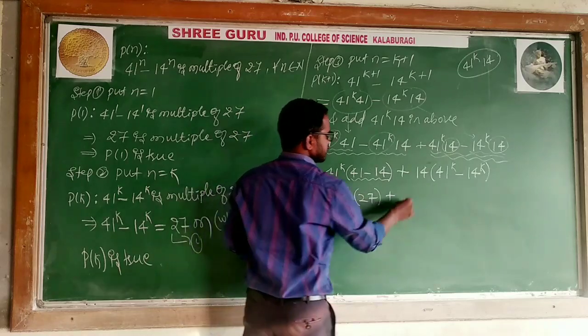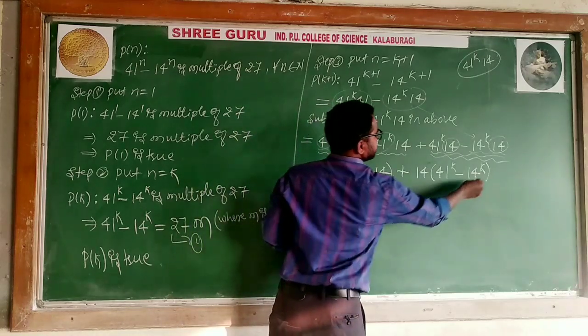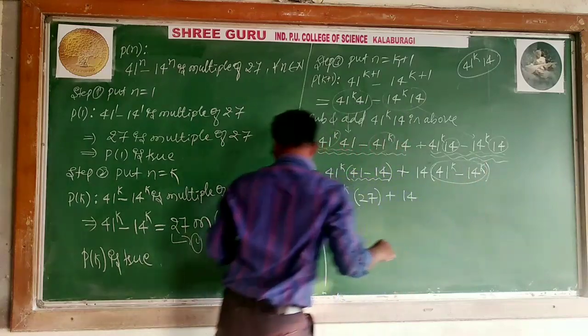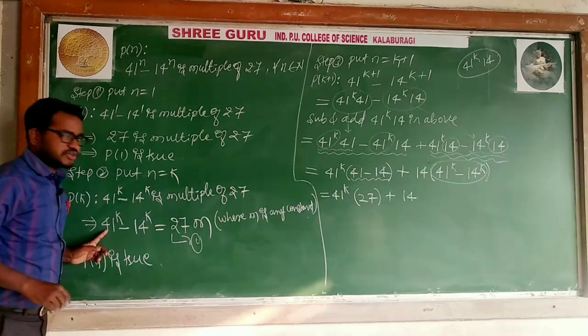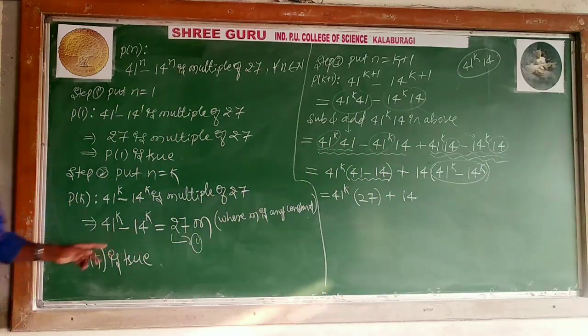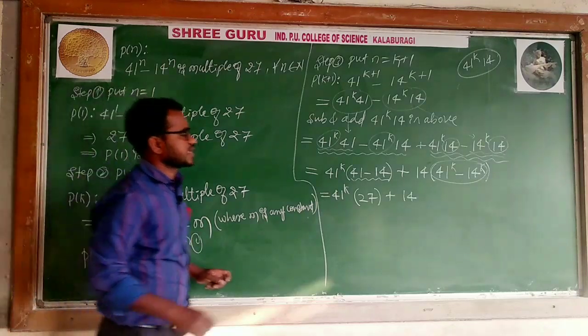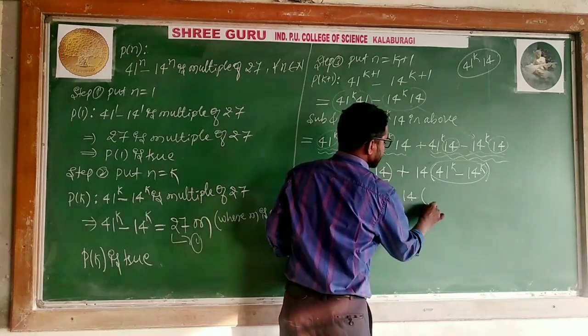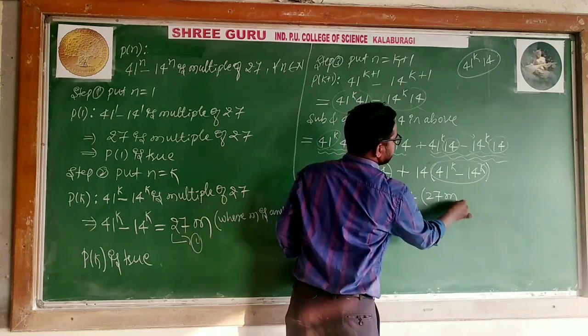Plus 14, what is the value of this? This is the value from equation 1: 41 to the power k minus 14 to the power k. This value is equal to 27 into m, from equation 1.